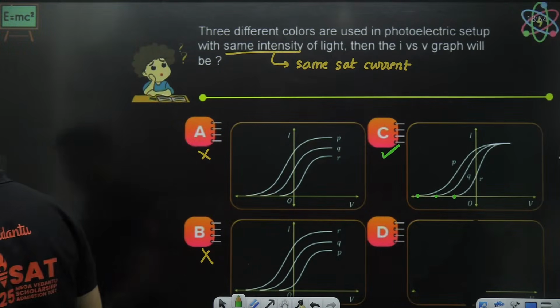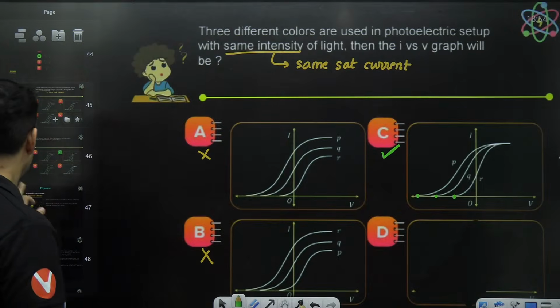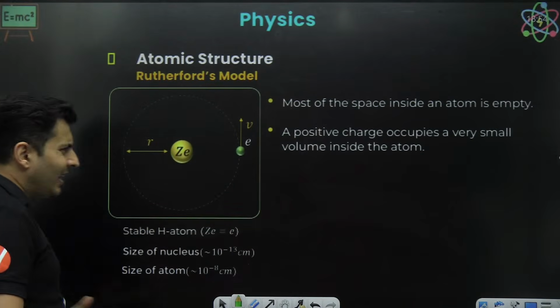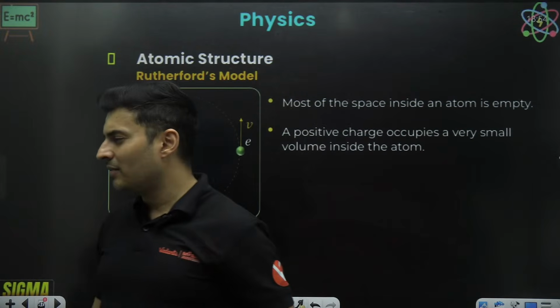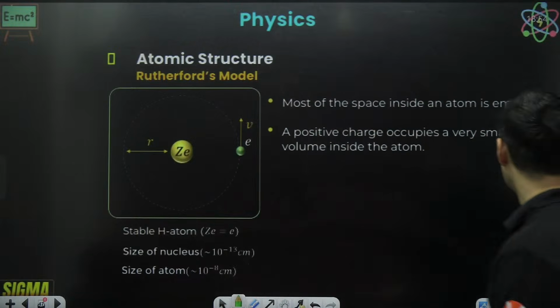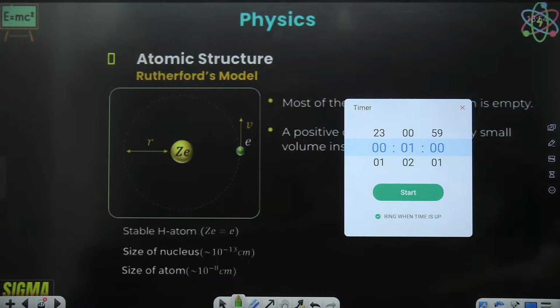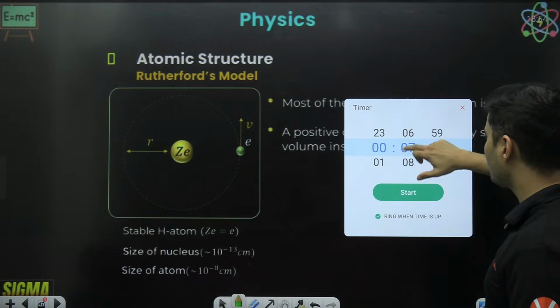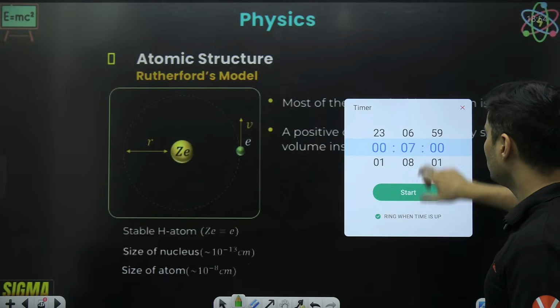Amazing. Awesome. Now we'll start with atomic structure in 5 to 10 minutes. Let me take a 5 to 10 minute break, because it's a marathon. We'll return in 5 to 10 minutes. Just give me some time. We'll come back.